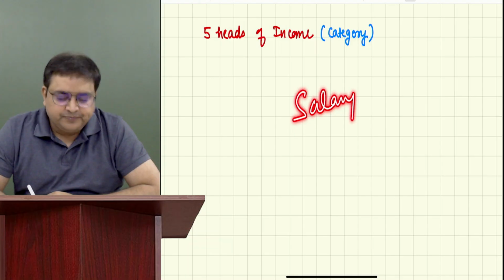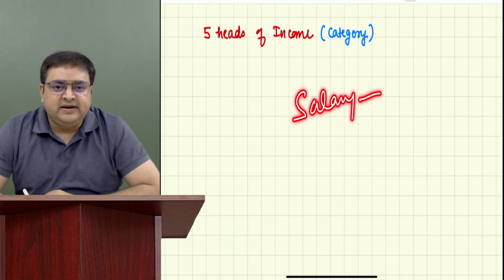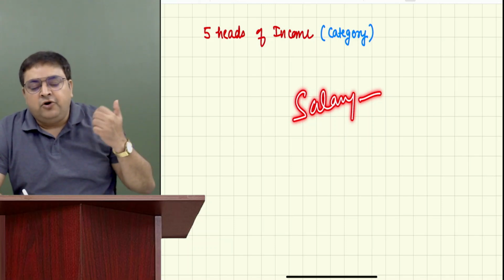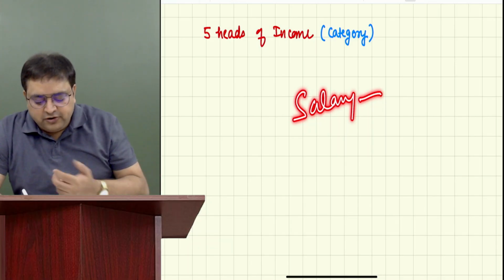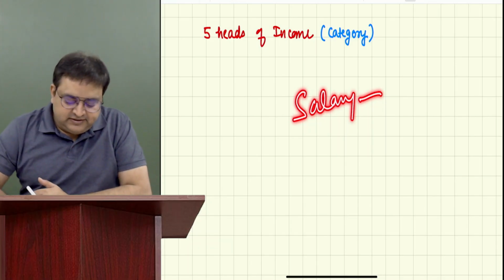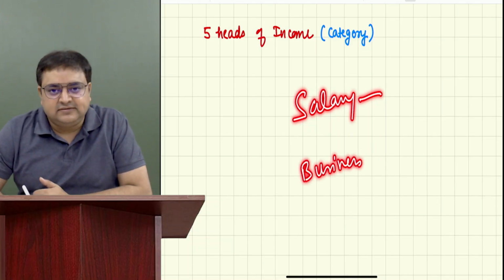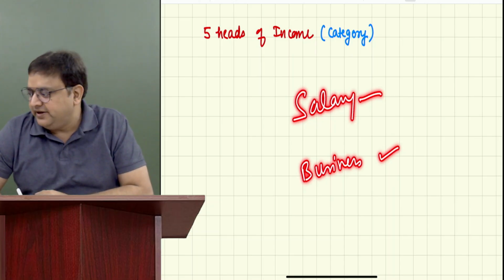Yes or no? They are working in a government organization or a private organization and getting salary. Or, if not salary, they are having some sort of business and getting income. These are the 2 criteria which you found mostly.